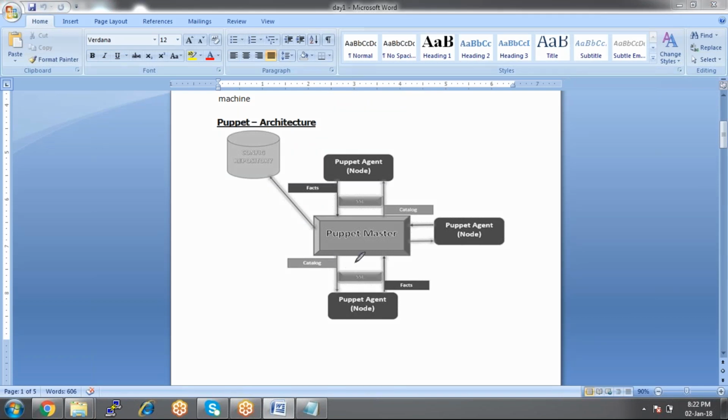Look at here. This is the Puppet master. The server we call the master, and then the agents or nodes, you can call them the client machines, agents or nodes. Look at here, the agent machines.